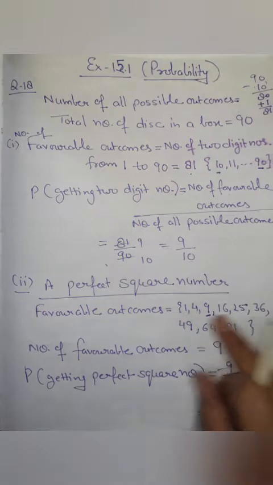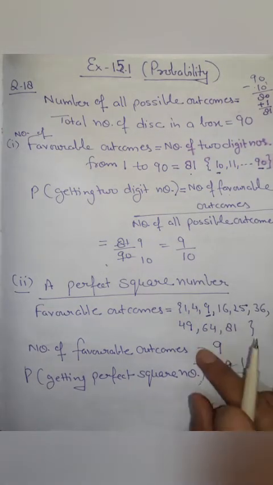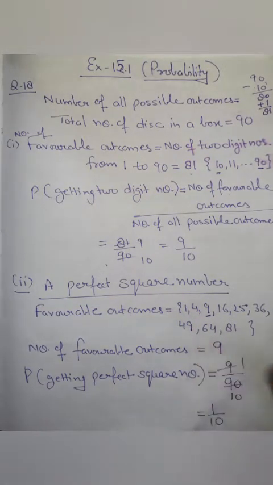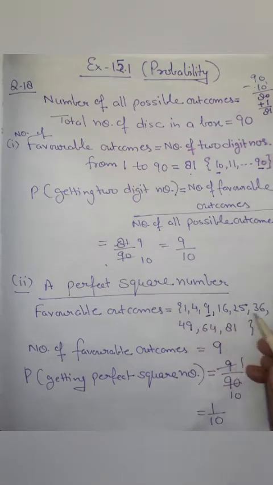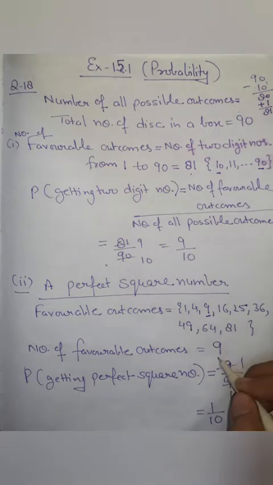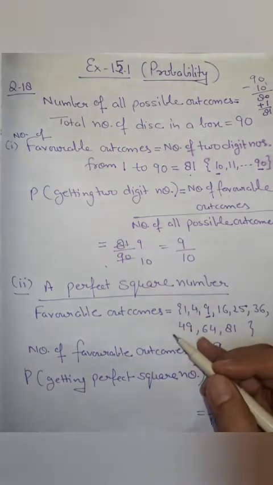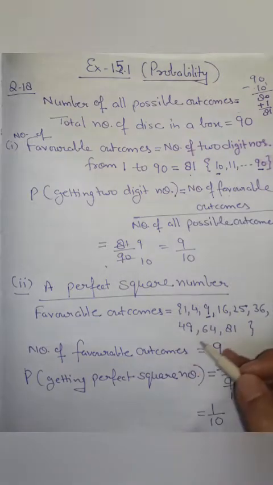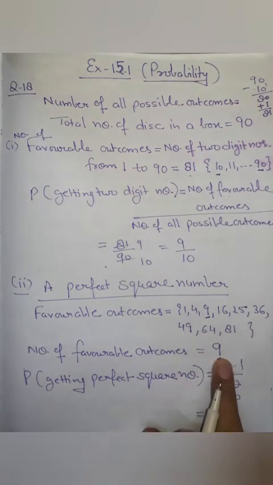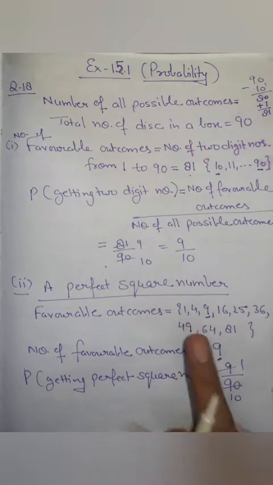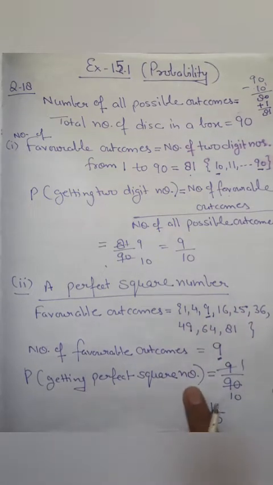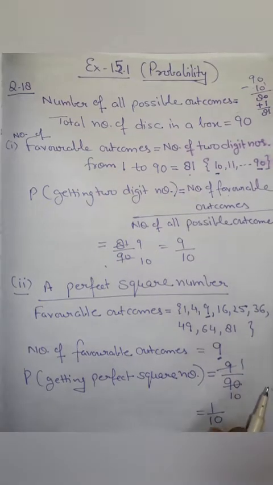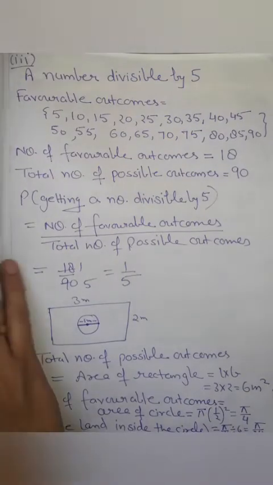Now, how many square numbers are there from 1 to 90? If we count them, 1, 2, 3, 4, 5, 6, 7, 8, 9, that is 9. As we know, if we multiply a number by itself, we get a perfect square. So here there are 9 perfect squares from 1 to 90. Then the probability of getting a perfect square number is 9 upon 90, that is 1 upon 10. Now the third part is a number divisible by 5.